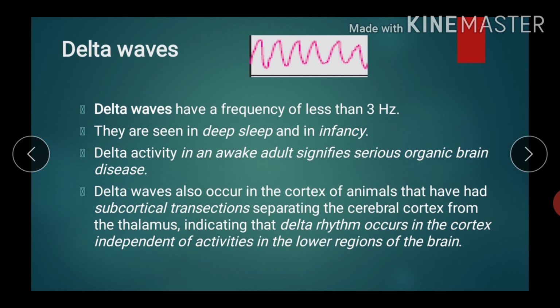EEG plus other investigations are required for confirmation of disease. Still, despite this limitation, EEG is the main investigation for diagnosis of epilepsy, and also for various vascular lesions, meningitis and encephalitis.